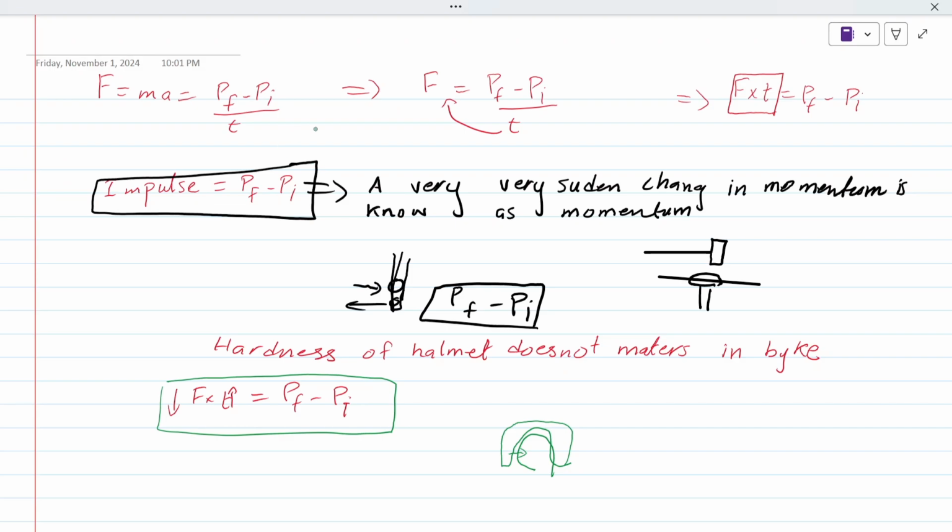Okay, let us give some questions over here. Consider this. We are given an example. Let me clear up the direction of momentum as well. The direction of the momentum is the same as velocity.